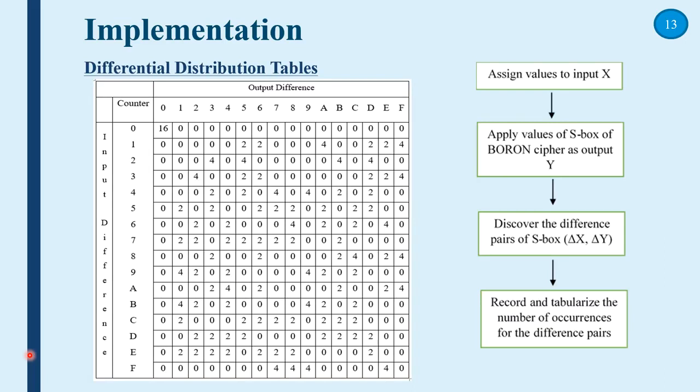The table shown is the differential distribution table, which records the number of occurrences for the corresponding pair of input difference and output difference. The first step of generating the differential distribution table is assigning the values to input x, followed by applying the value of x through the S-box of the BORON cipher as output y. The next step is to discover the difference pairs of the S-box, then record and tabulate the number of occurrences for each difference pair. The same steps are carried out to generate the reverse differential distribution table by just reversing the S-box operation.